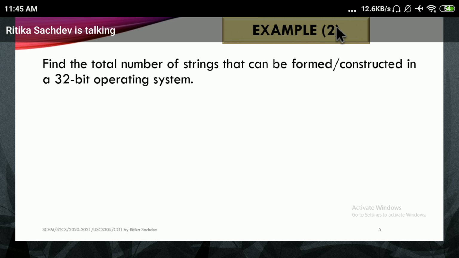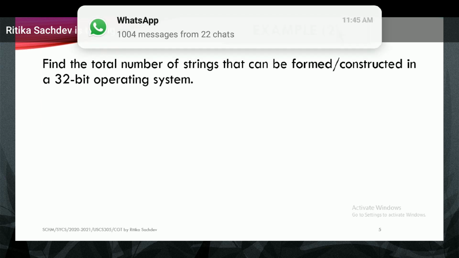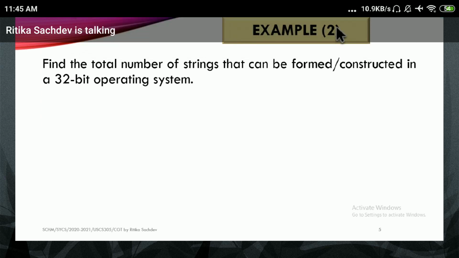So Java characters use 2 bytes, that is 16 bits, while C characters use ASCII values of only 1 byte, which is 8 bits. 8 bits means 2 raised to 8 values. This is what we had been doing all along.